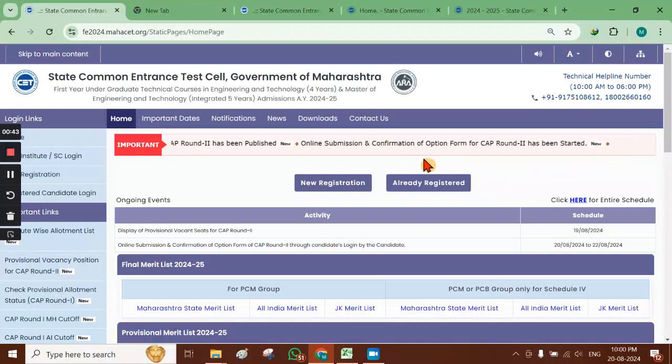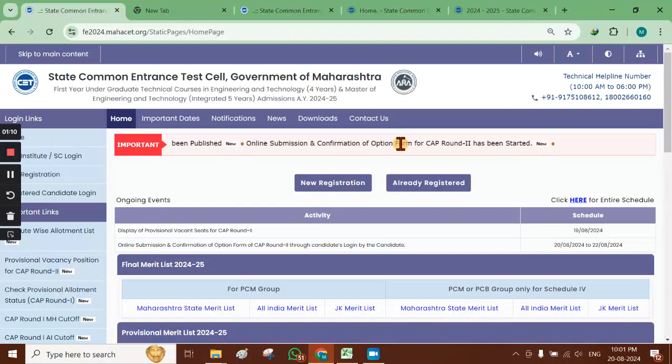So in this round, from today onwards, the candidates are allowed to give their options for various courses and colleges. So this is the part of option form filling for CAP round 2. It is very similar to the option form filling for CAP round 1 process. Now there is a slight difference.